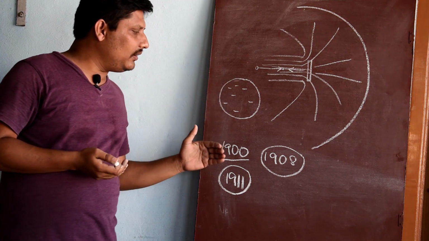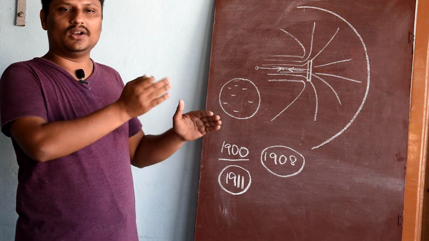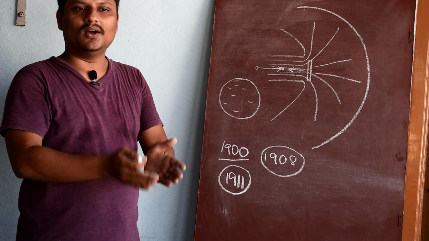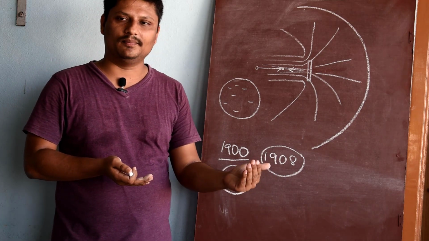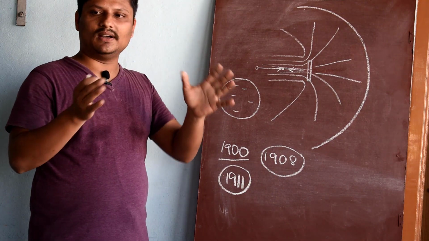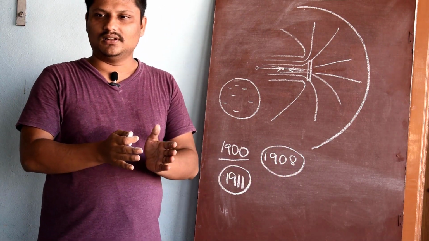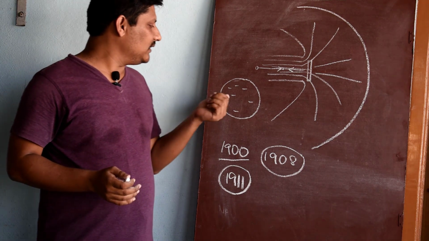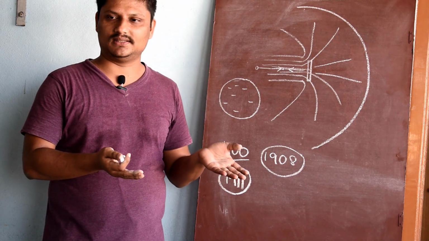So from then on, they concluded that the atom is not the indivisible part of a material or an element. There are some other particles present inside the atom, but they hadn't discovered till then whether it is positively or negatively charged. By the discovery of J.J. Thomson, electrons were discovered and they were labeled as negatively charged particles.